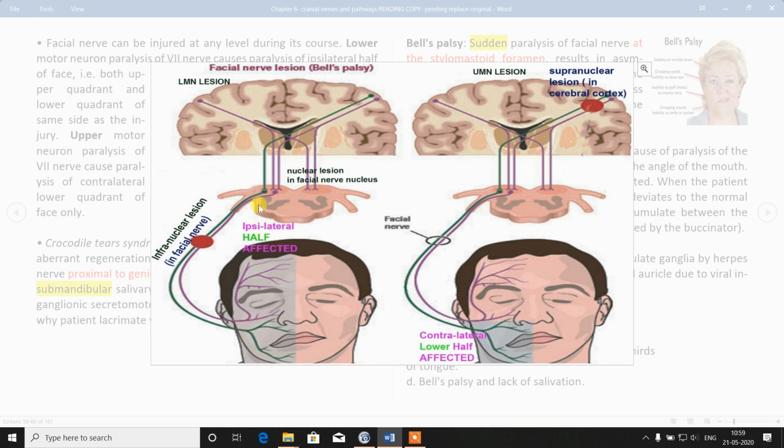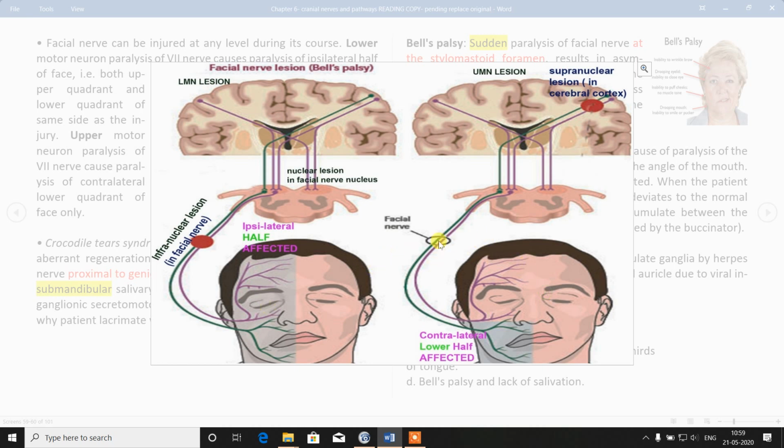So in case of infranuclear lesion, this red area represents stylomastoid foramen level number 5. So in case of infranuclear lesion around stylomastoid foramen, there is Bell's palsy. Ipsilateral half of the face, that is same side of the face, upper and lower half is affected because it is supplied by both same side and opposite side cortex.